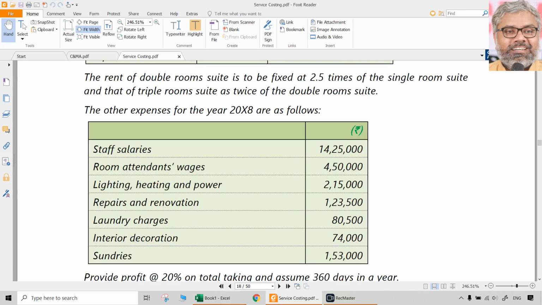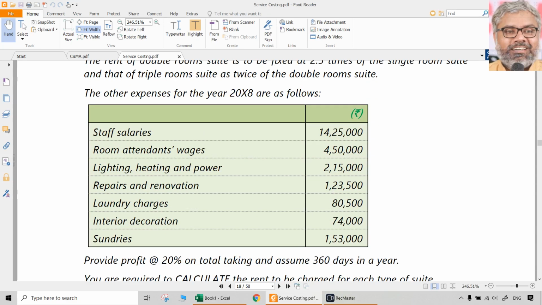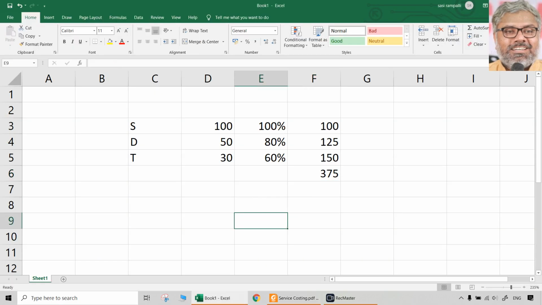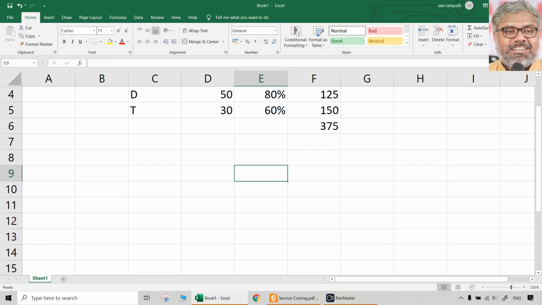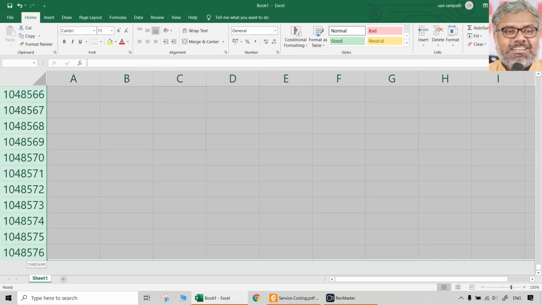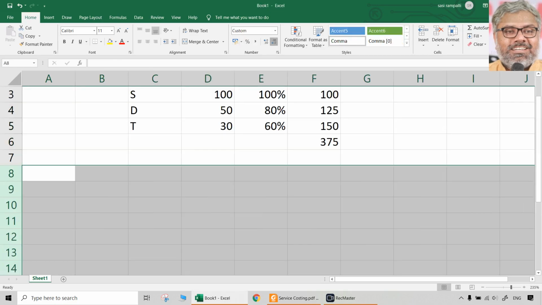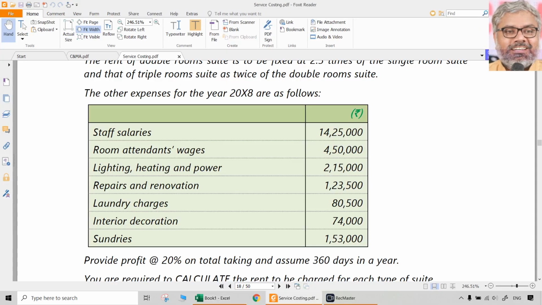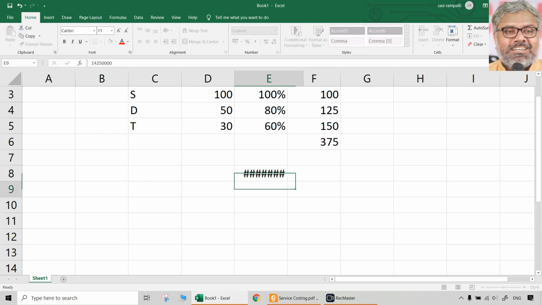Other expenses for the year are given. All are just copy paste type of expenses, all of them will naturally be, we can say, in exam to be just written description and copied pasted. But now let us just take the amounts.